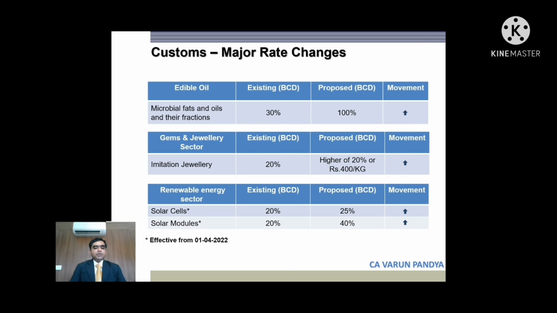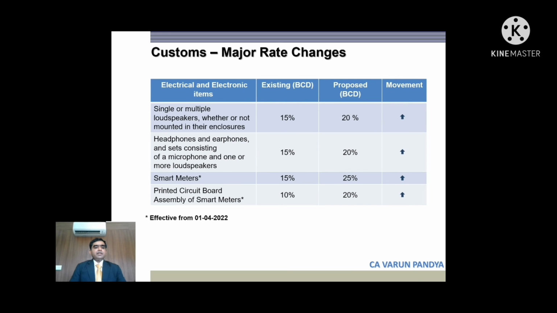Okay, so in edible oil there is a change. Microbial fats are proposed to be taxed at substantially higher rates. Imitation jewelry again is proposed to be taxed at substantially higher rates. A flat rate of 400 per kg has been introduced. For renewable energy, solar cells and solar modules are to be taxed at a higher rate. This is to incentivize and give a boost to local manufacturers. Coming on to the next slide.